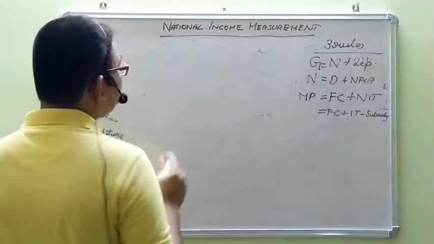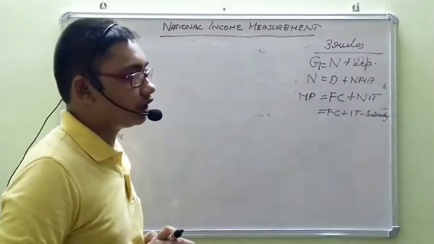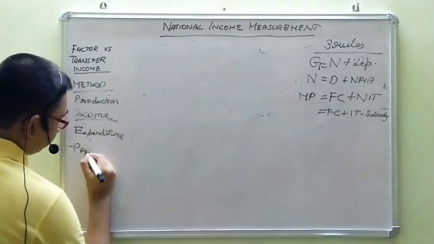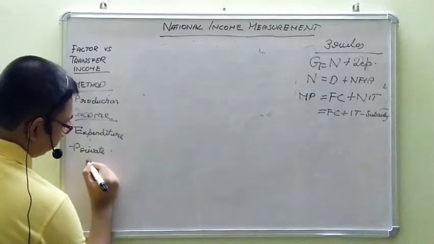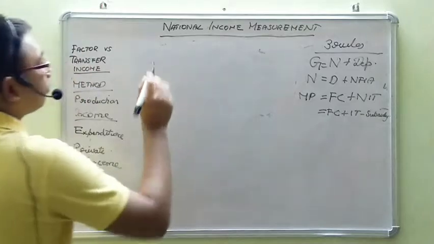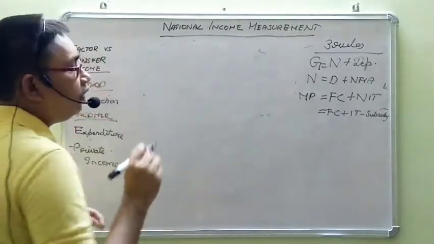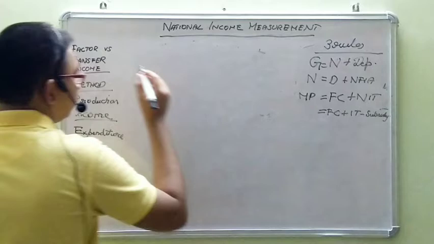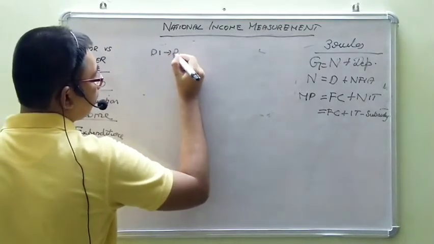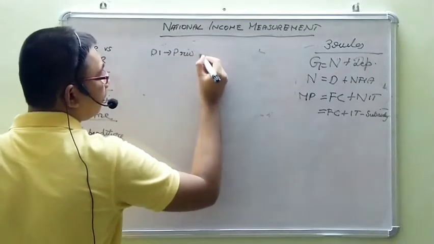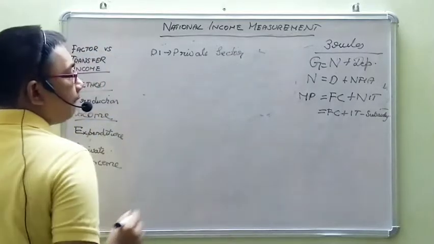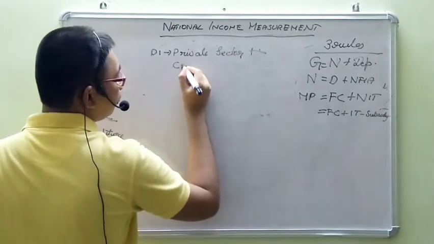Now, the national income can belong to government sector or private sector. Here we get a concept of private income. Now when we are taking private income, this will include income from domestic product coming to private sector or national income coming to private sector, plus the current transfers from government.